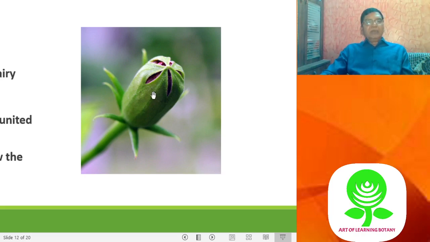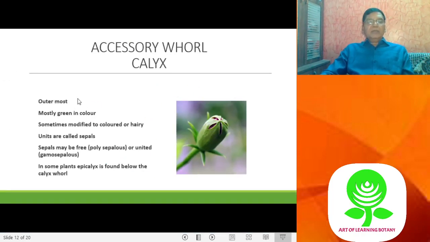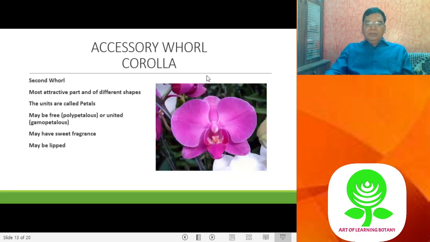Now the calyx is sometimes modified to a leaf-like structure. In Mussaenda you'll find a colored calyx or sepal. Sometimes you'll find the calyx is modified to pappus, helping dispersal. So some modifications occur. Now this is about the calyx, polysepalous or gamosepalous, and next you'll find the other whorl called the corolla whorl. So corolla is the second whorl.